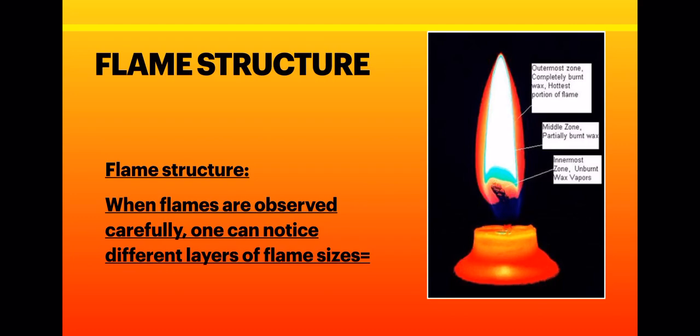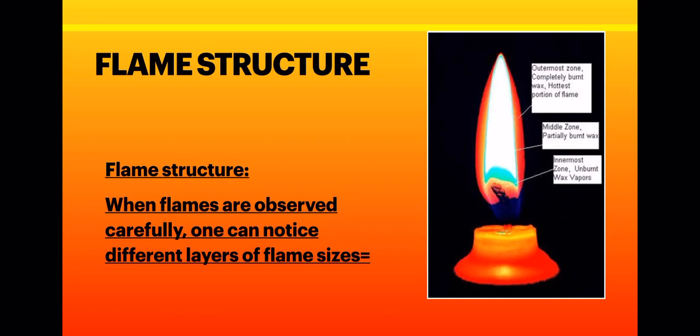Okay, now we come to the non-luminous flame. You must have seen the flame of a gas stove. In a gas stove, a blue flame is there. Whenever a blue flame is there, that means that region is getting a full supply of oxygen, right? And a non-luminous flame is produced. This is not the light giving flame, that is why it is said to be the non-luminous flame. So there are two types of flame, one is luminous, the other is non-luminous.